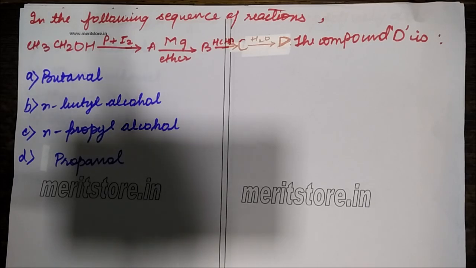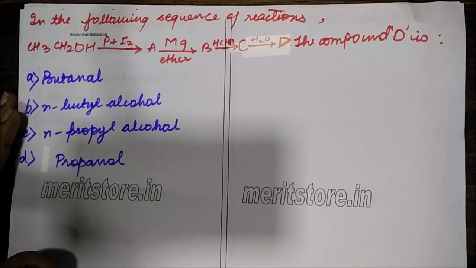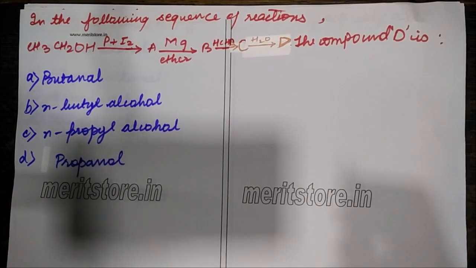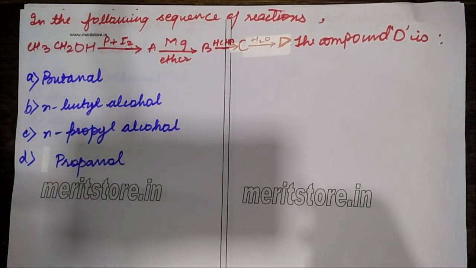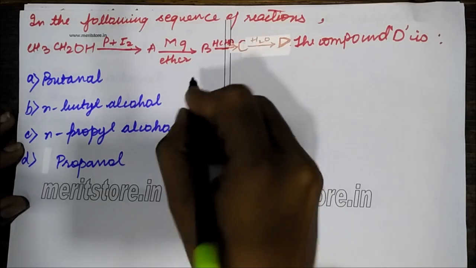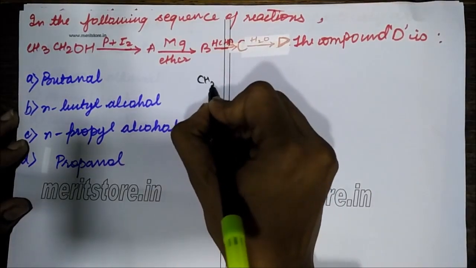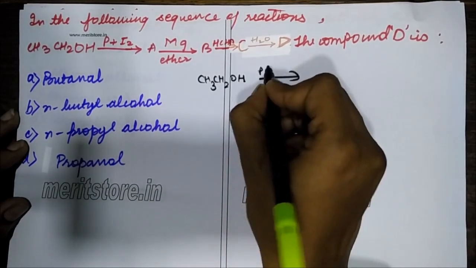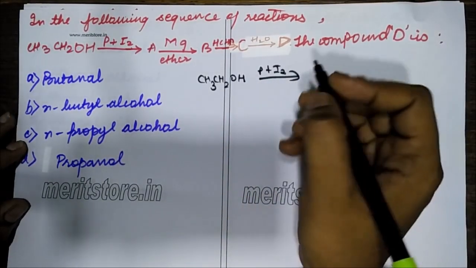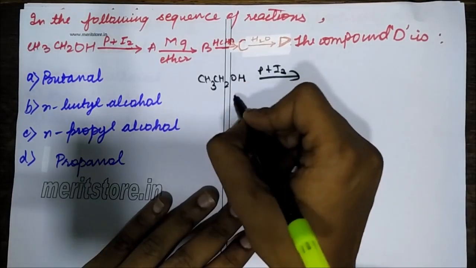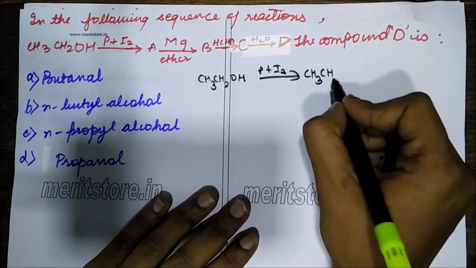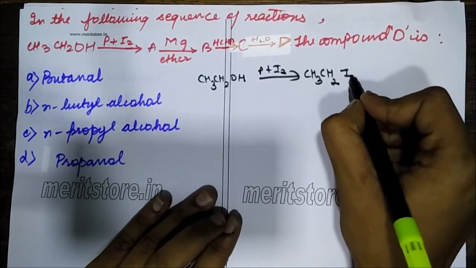In the following sequence of reactions, we have to find out what is the compound D. So it's again a chain of reactions. Let's follow it step by step. The first step says ethyl alcohol in the presence of PI3. So CH3CH2OH: this OH group will get replaced and it will form an alkyl halide, CH3CH2I.